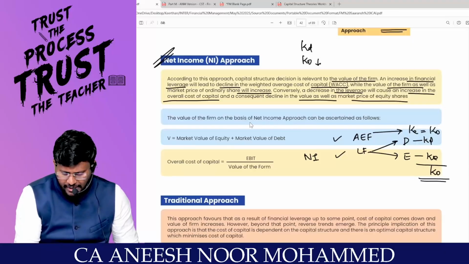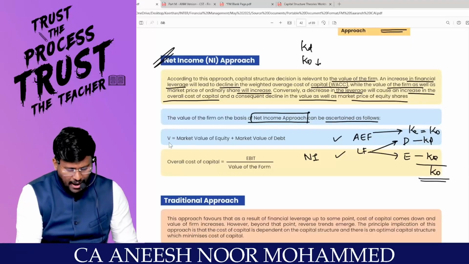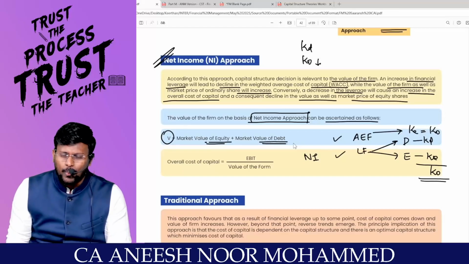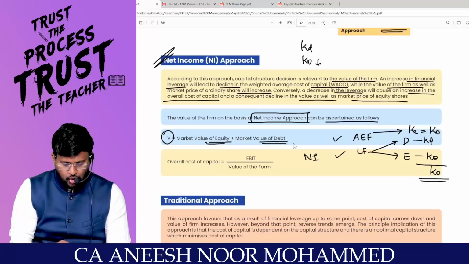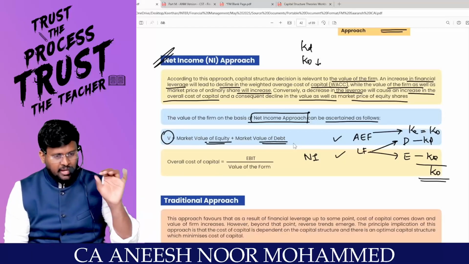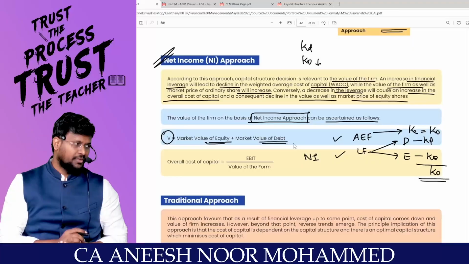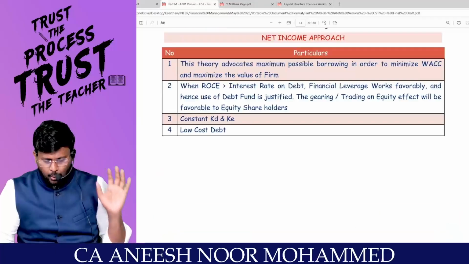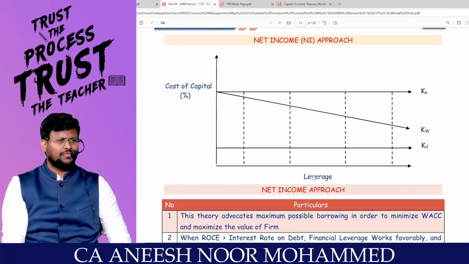So the value of the firm on the basis of the net income approach can be ascertained as follows. Value of the firm is equal to market value of equity plus market value of debt. So according to the NI approach, they are saying that market value of the firm is equal to market value of equity and market value of debt. Why are they saying this, sir? This is the basic understanding of the NI approach, my dear students.